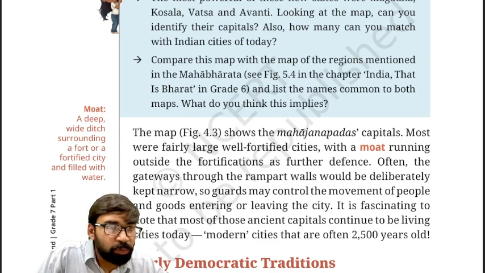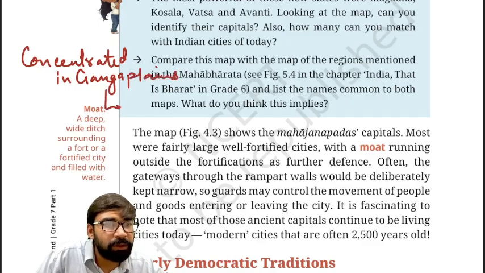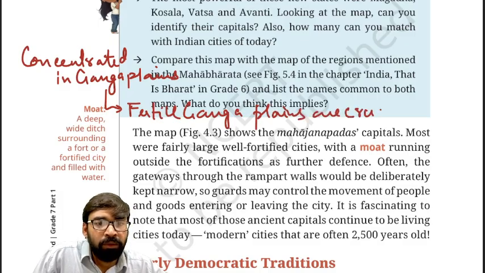First, the fertile Ganga plains are crucial for growth.